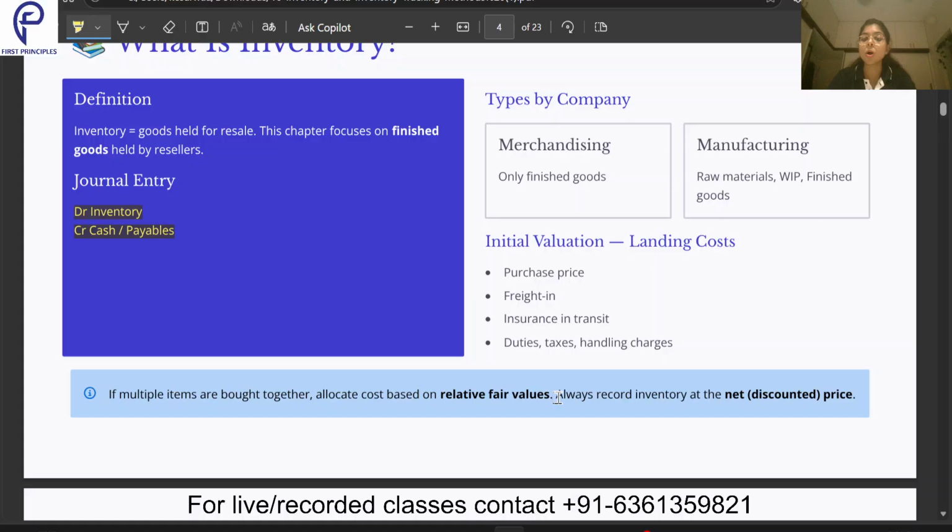And also, always record inventory at the net discounted price. The MRP mentioned on this body lotion is 200 bucks, but the wholesaler is giving it to me for 180 bucks. So I should record it at 180 bucks, not 200 bucks.